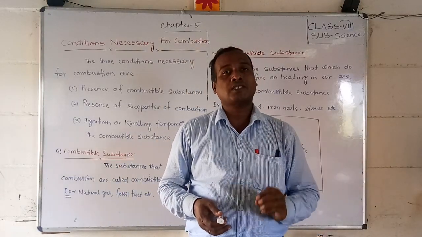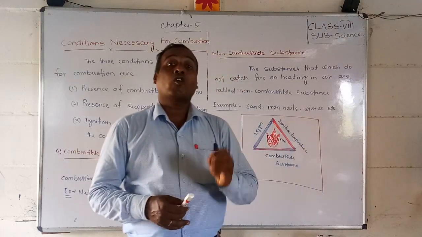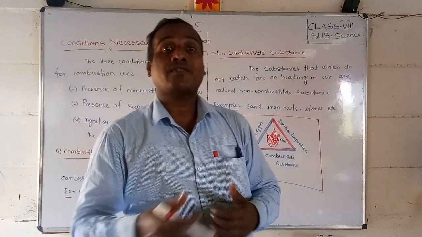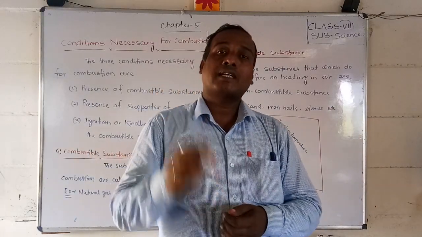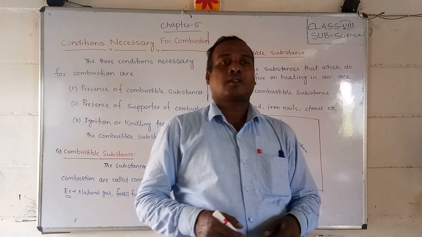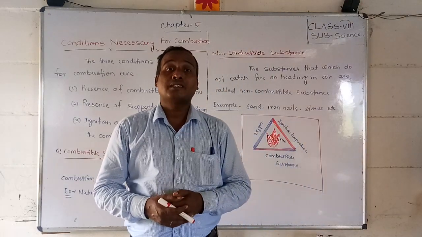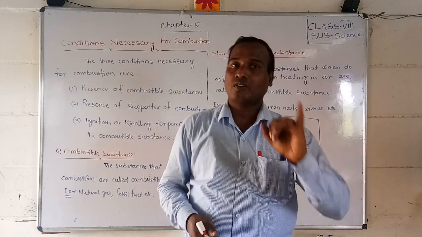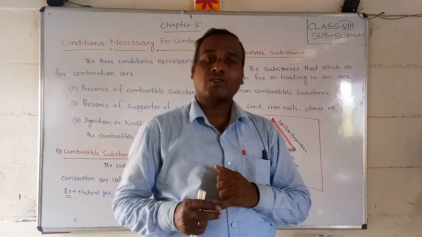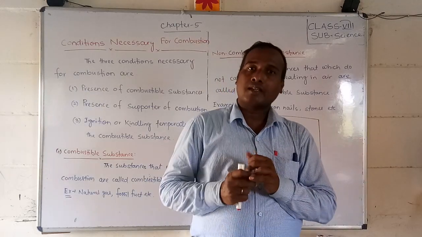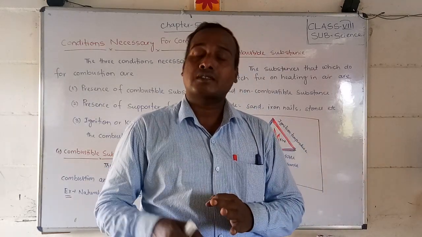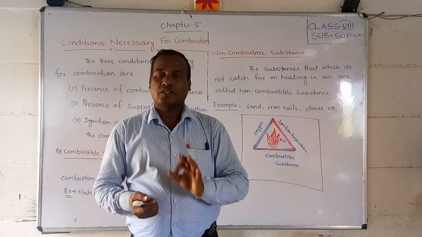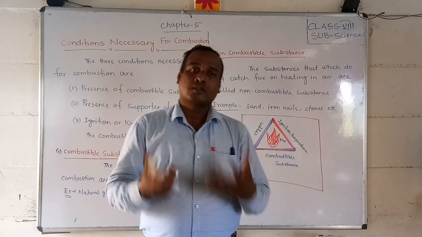So it needs three things. First, combustible substance. Second, oxygen, that means the presence of air; oxygen helps the burning. What is the third? Ignition temperature. So first is the combustible substance, second is oxygen or air, and third is ignition temperature. If the three things are there, then that substance can burn.